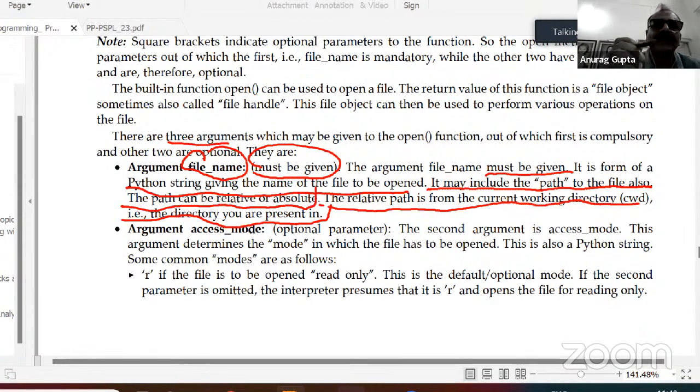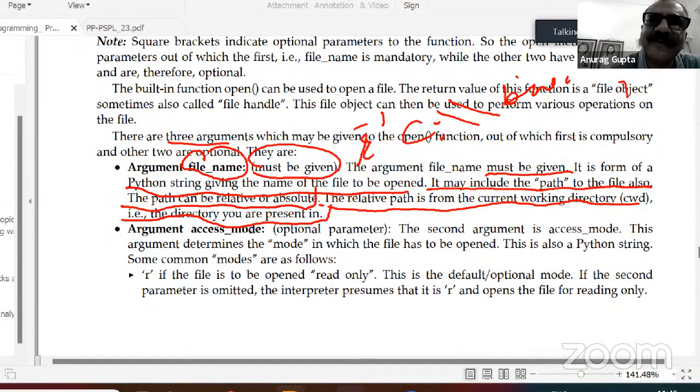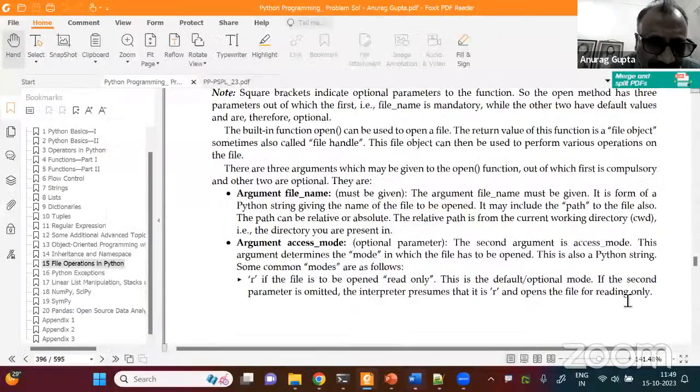So the first argument has to be a string. That means it has to be enclosed within quotes. So it could be something like C:\, some directory, dot something. So this could be it. And you put an R in front of it. I've explained this concept of R. It is covered in my book also, in the chapter on regular expressions. R basically means raw string. So let me just clear this out. But I will come back to R.